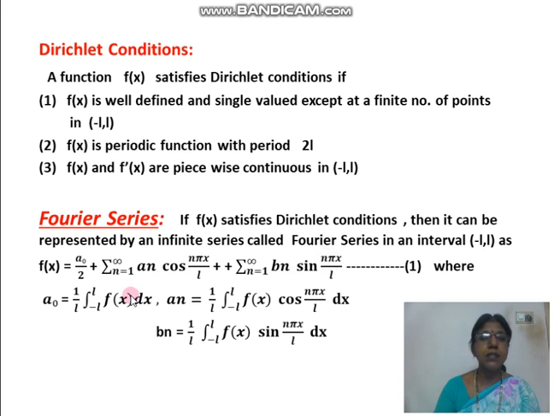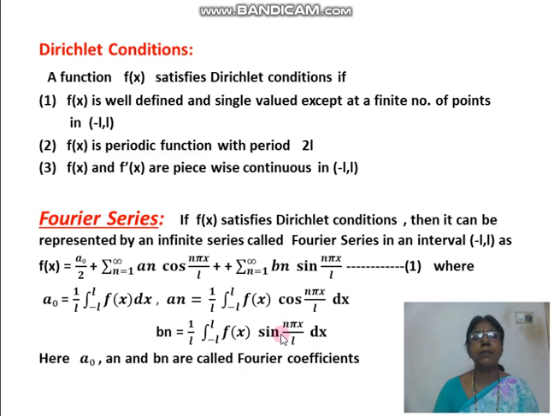Okay, it comes out simply. Similarly a naught is 1 by pi integral minus pi to pi f of x dx, a n is equal to 1 by pi integral minus pi to pi f of x cos n pi x by L, we put pi in place of L and nx remains. b n is also 1 by pi integral minus pi to pi f of x sin n pi x by L, again pi, so nx remains. Now we see that one.